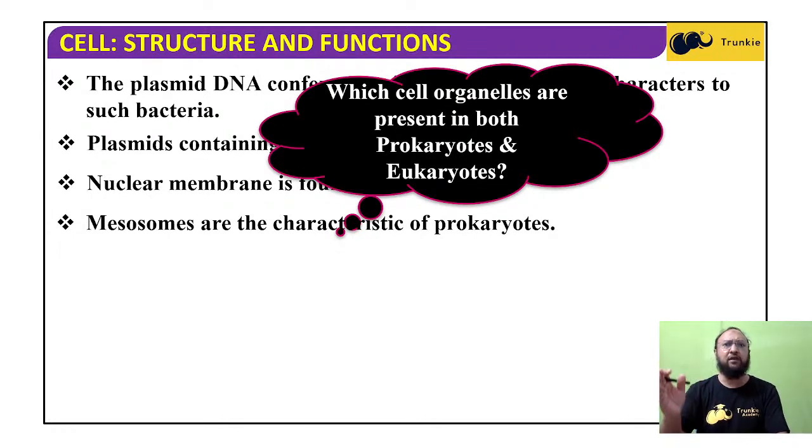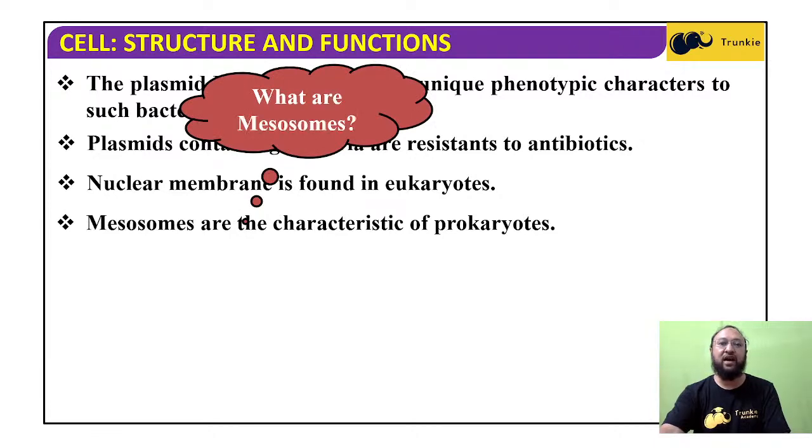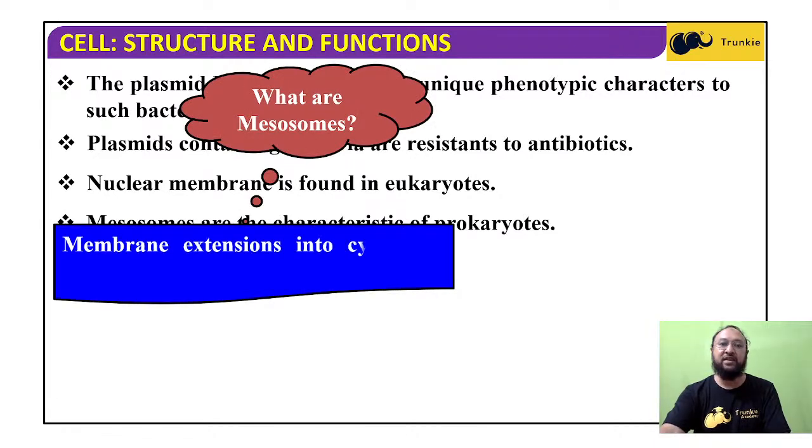In eukaryote cells, we find mitochondria, but in prokaryotes, it is the mesosomes. Ribosomes are common to both. Now, what are mesosomes? Membrane extensions into the cytoplasm are called mesosomes.